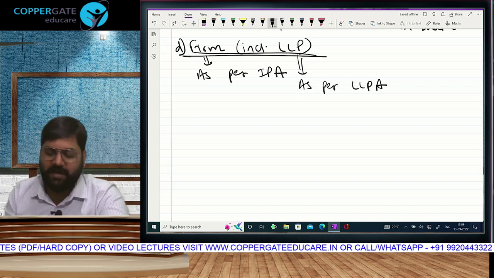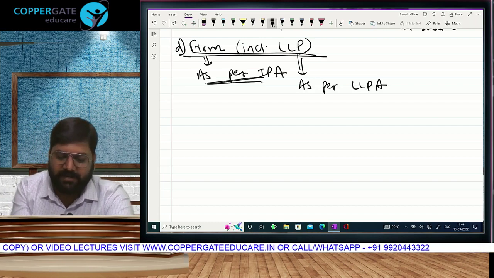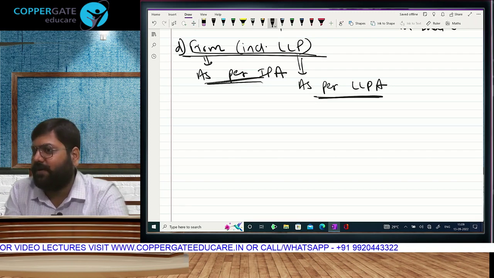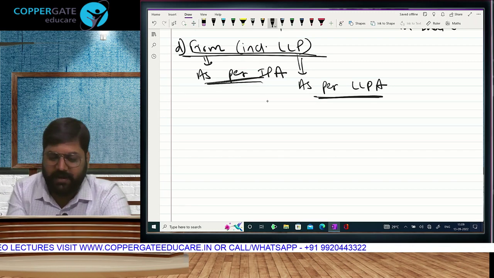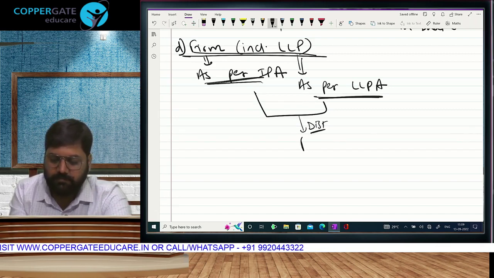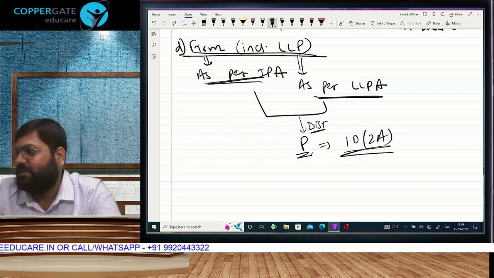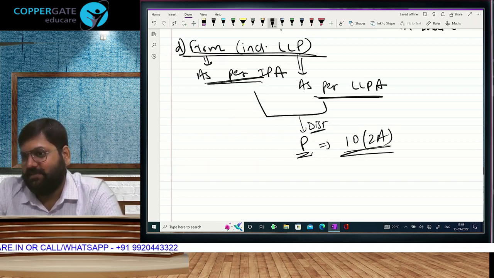The government says the firm has earned how much? 80. Make the firm pay tax, whether a normal firm or LLP. Make the firm pay tax. And after paying tax, this money will be distributed to whom? Section 10. Nacho.